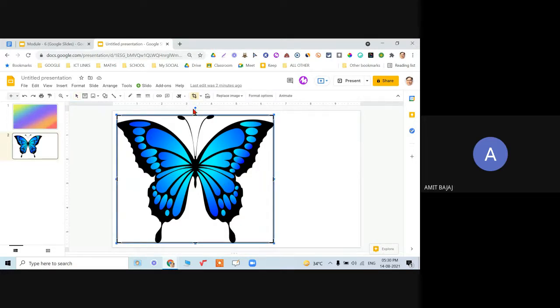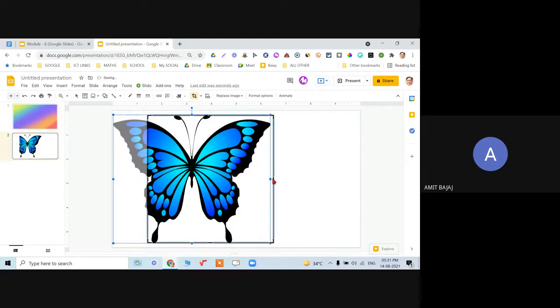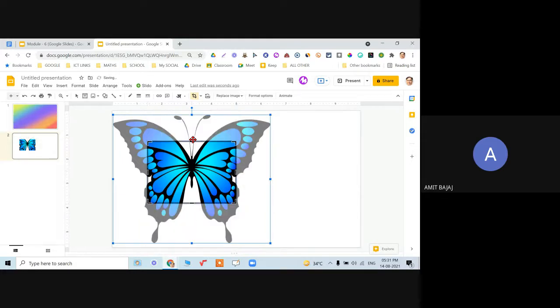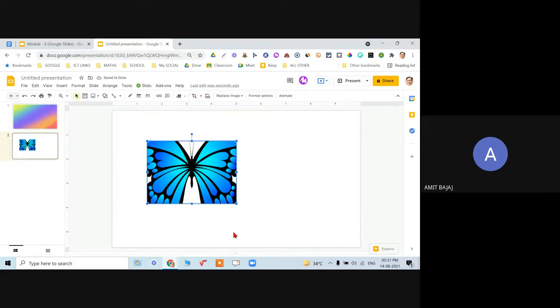When I click on crop, you can see the black color small horizontal lines appearing. That depends on what type of need you have. You can crop the image here itself, so I don't need any third party software. And when I click outside, the image is cropped.